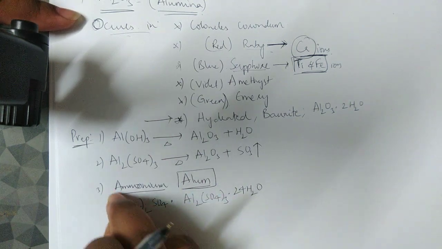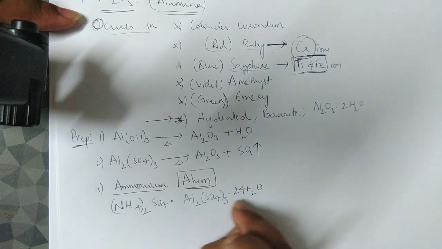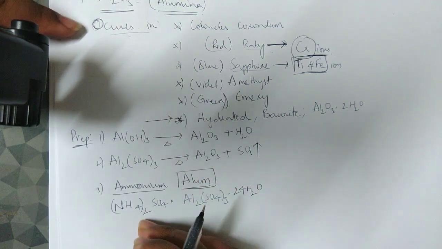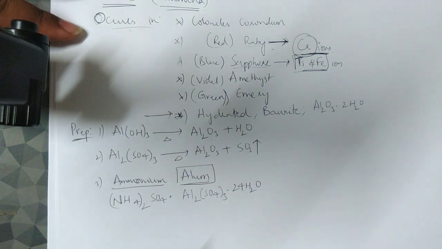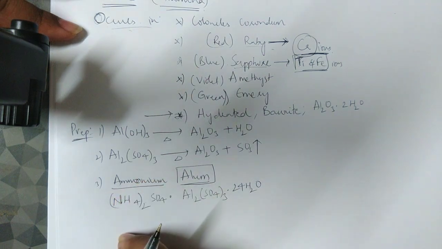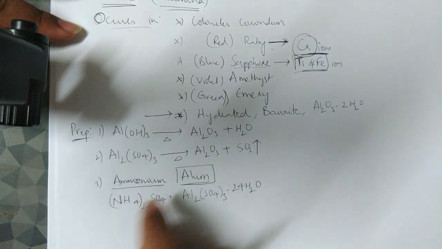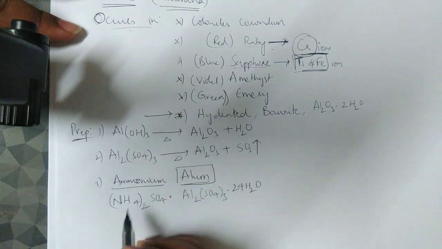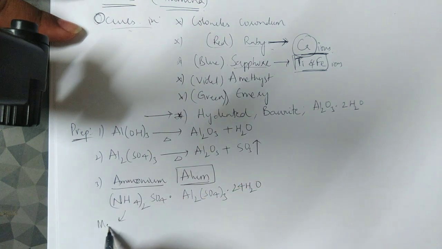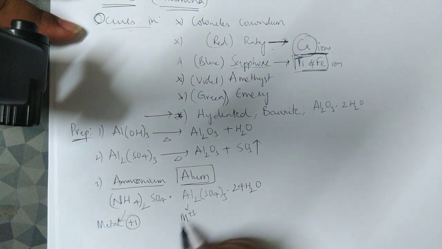Once upon a time it used to be only potassium, that is K2SO4 and Al2(SO4)3·24H2O, that was called alum, but later, because of the discovery of new combinations of sulfates, these are also termed alums. So this is called ammonium alum. It is very simple to prepare alums: just take equal volumes, a 1:1 ratio, of a metal sulfate with a univalent positive, +1 oxidation state, and a metal sulfate with +3 oxidation state.